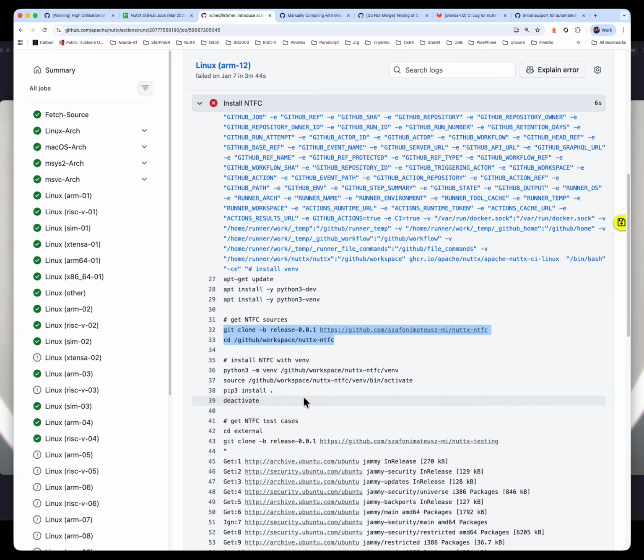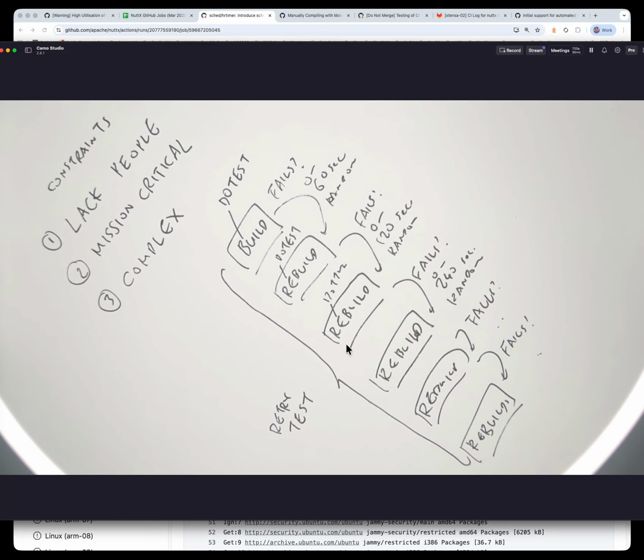Yeah, so this I don't think would have failed. But these things we have to put wrappers around them to make sure that they will not ever fail. APT update, the APT install, the git clone, and another git clone here. These are potential points of failure. We have to watch out for errors and we have to retry. Hopefully we can do the same mechanism that we're testing today.